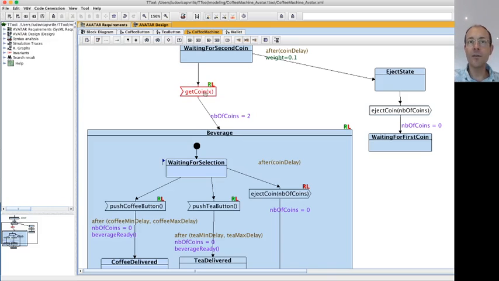It's possible to put the second coin in the machine, but there are execution traces in which the second coin is never put in the machine. Same for coffee button, tea button, and eject coin. Actually, eject coin is not reachable. The three others are reachable. Actually, a coin is never ejected because always in this system, a tea button or coffee button is pushed before the coin is ejected.